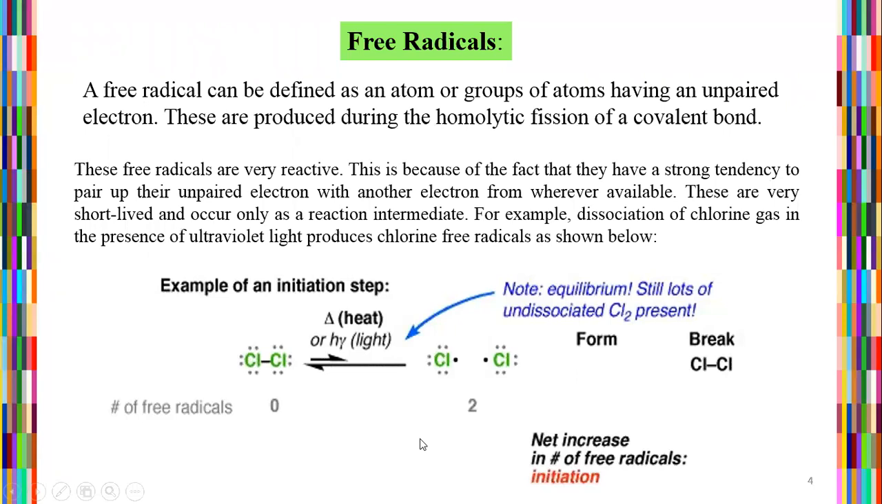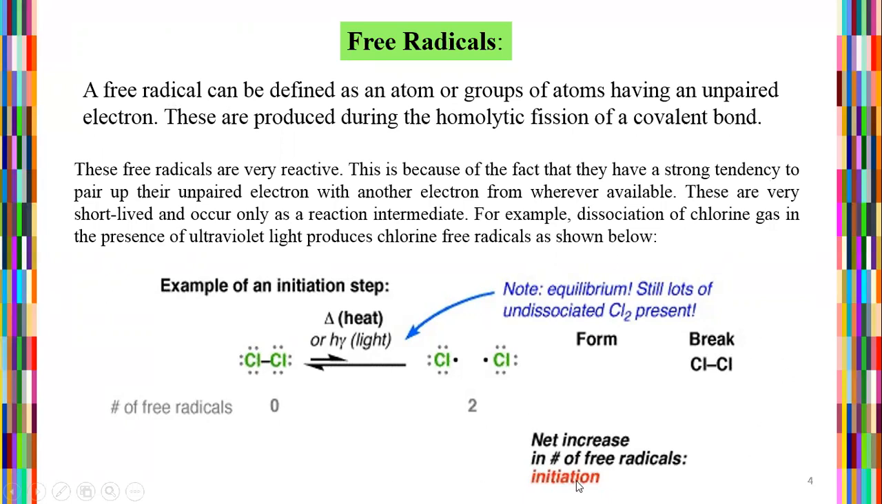Free radicals can be defined as atoms or groups of atoms having an unpaired electron. These are produced during homolytic fission of covalent bonds. So a free radical means atoms or groups of atoms with unpaired electrons. What does this depend on? It depends on homolytic fission of covalent bonds, and homolytic fission depends on our free radical system.